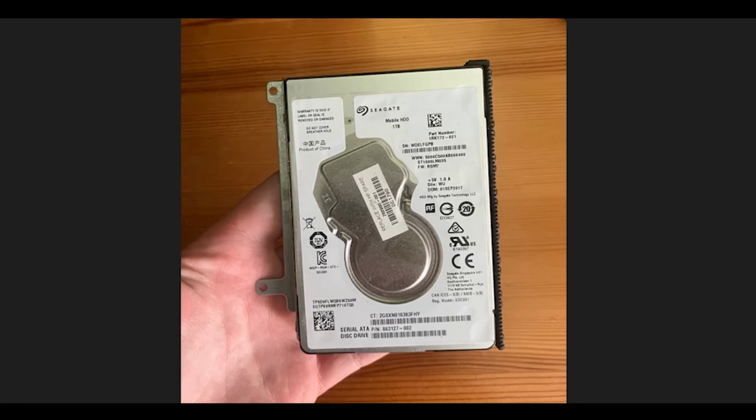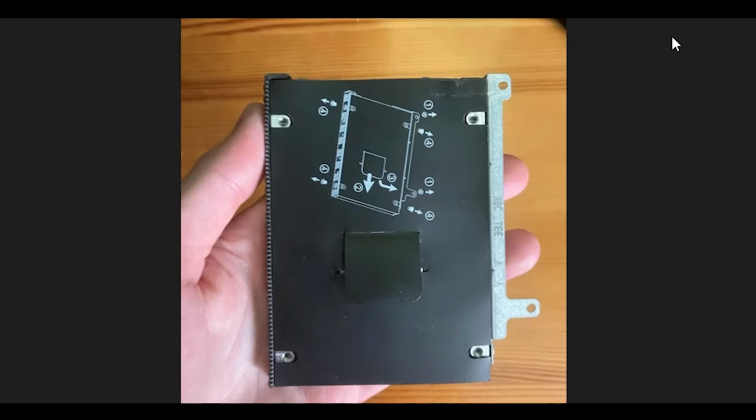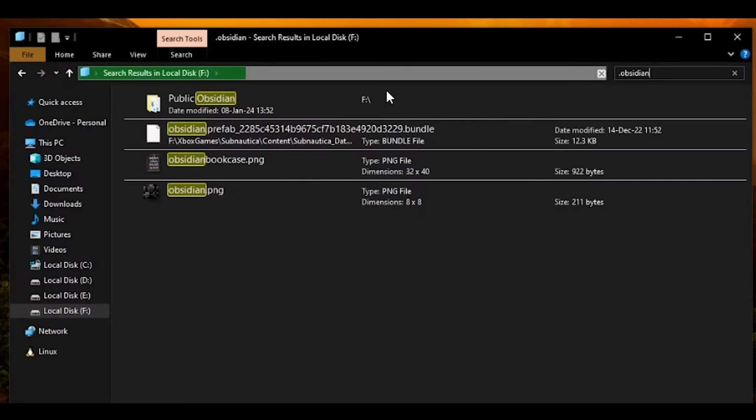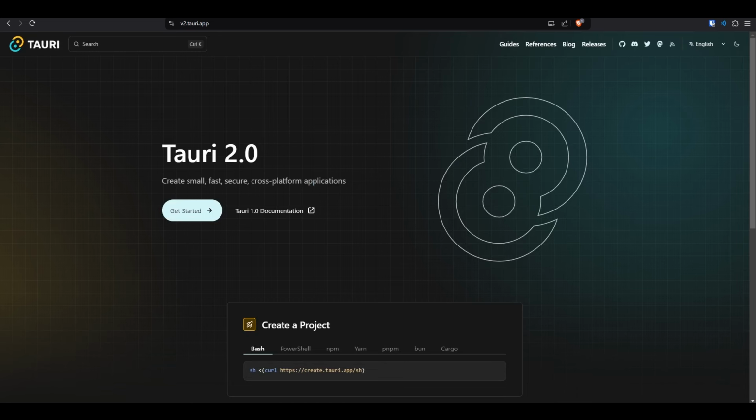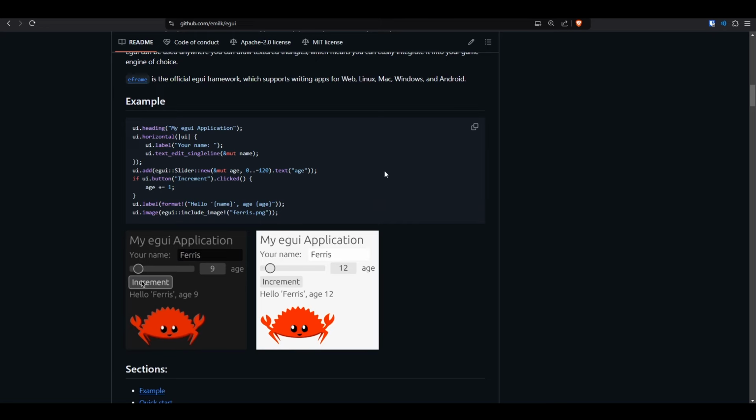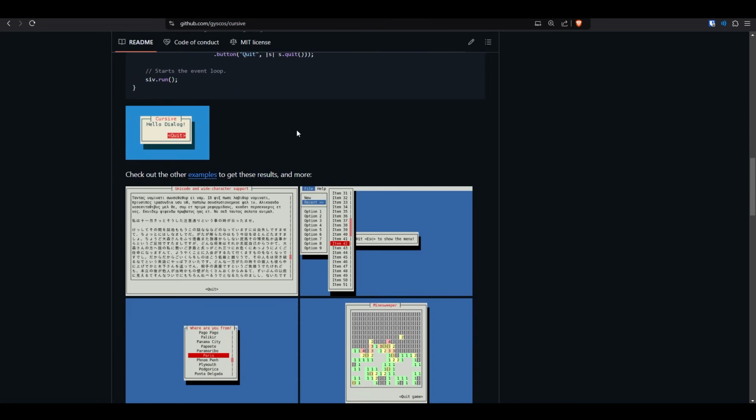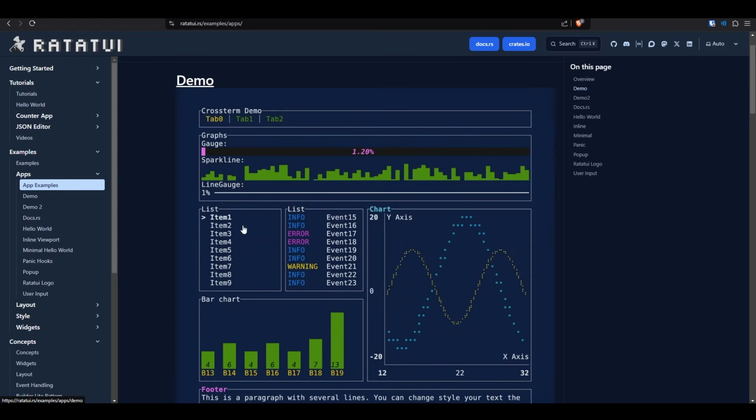Here's the problem I'm trying to solve with my project. I have this old hard drive that is extremely slow when I try to search for something. To make an alternative to the file explorer, I had to figure out how to create a desktop application with Rust. For a GUI library, my choices were Slint, Tauri, Iced, eGUI, and I even found these text UI libraries like Cursive and this one.